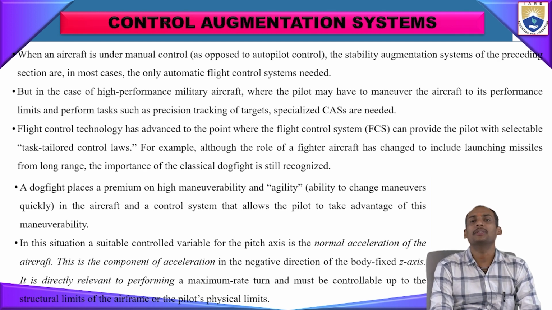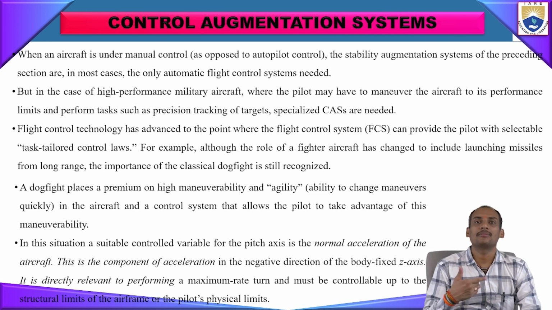In the last class on the stability augmentation system, we discussed the pitch acceleration control system and the lateral and directional SAS. As usual, here in the control augmentation system we will also discuss the pitch acceleration system and the lateral and directional CAS.